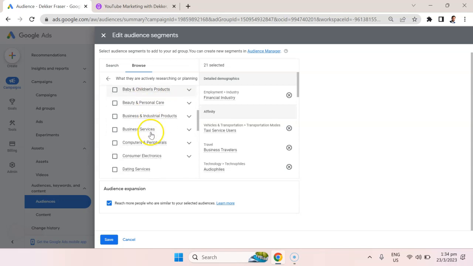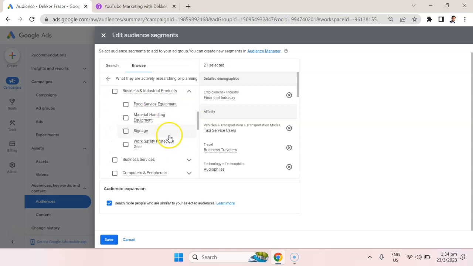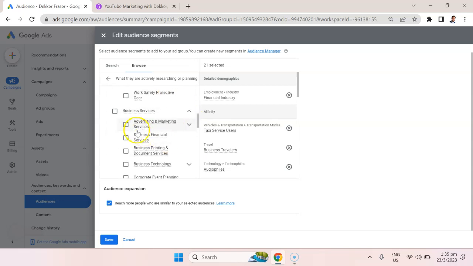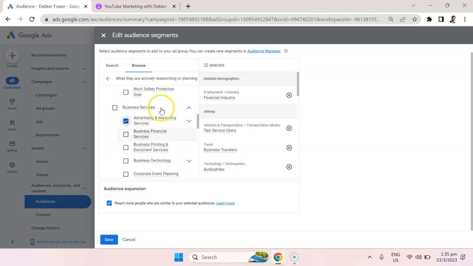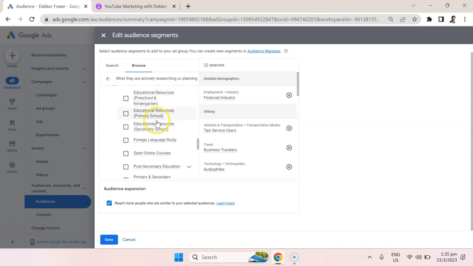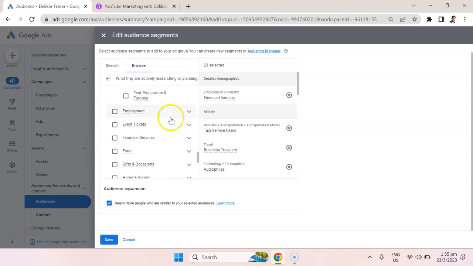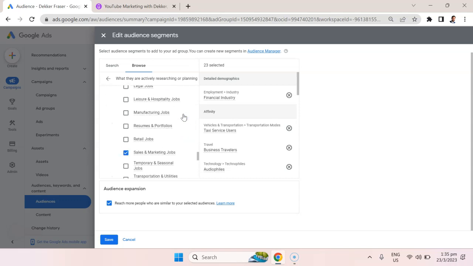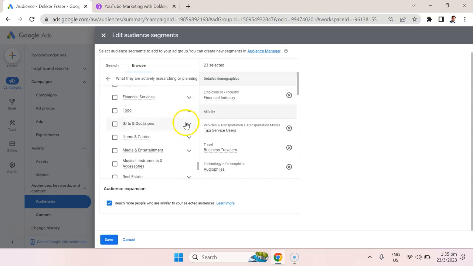In market for baby products, business and industrial products, business services would be great. Maybe you're running an agency and you want to get people that are in market for advertising and marketing services, computers and peripherals. They're in market for education, maybe foreign language study, employment. There's tons of different options here.